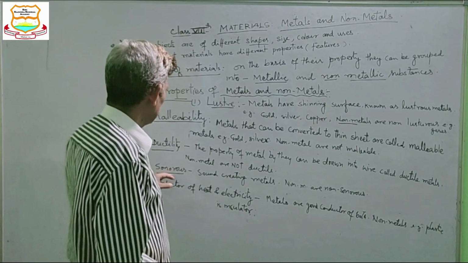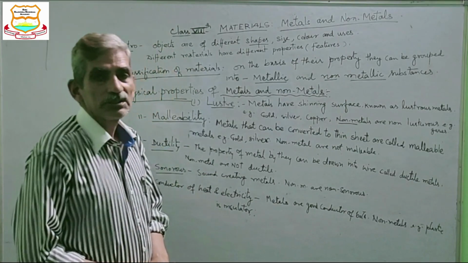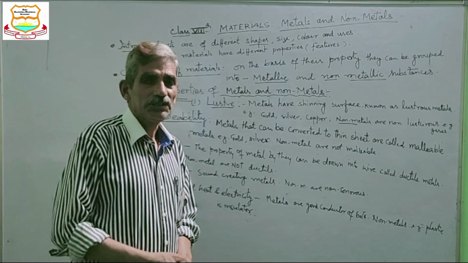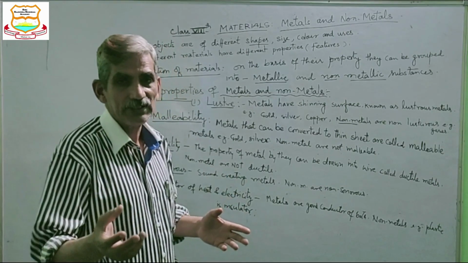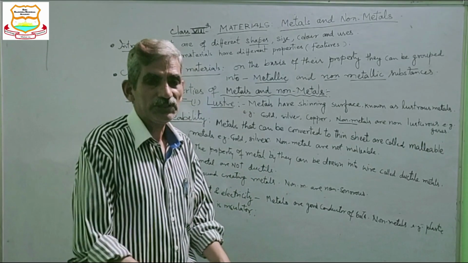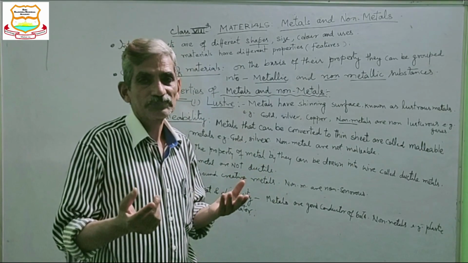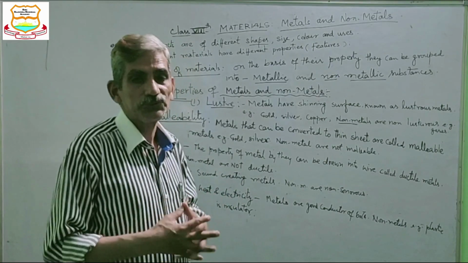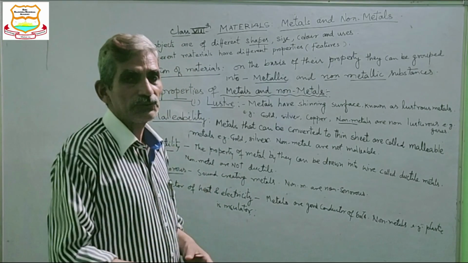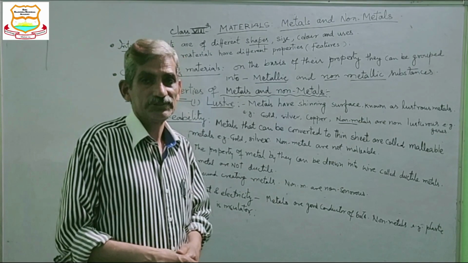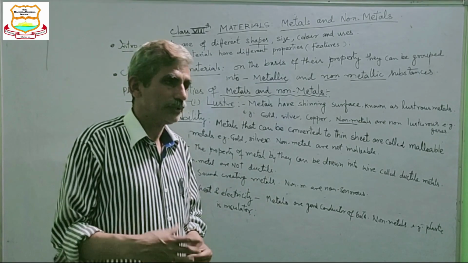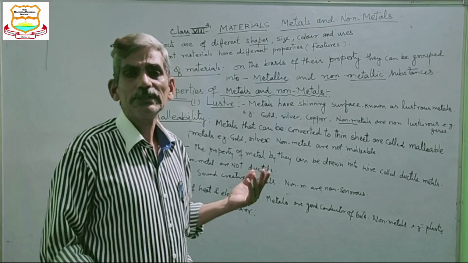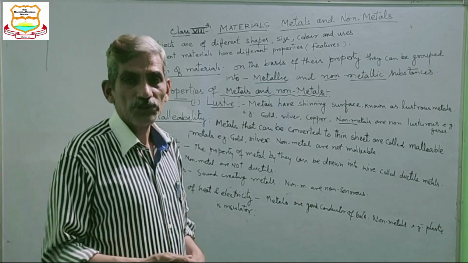Next property is that metals are sonorous. Sonorous means if your utensil or any metal falls down, it produces sound. So such metals which produce sound on dropping down are called sonorous. And non-metals, if they drop down, do not create a sound like metals. So they are non-sonorous.